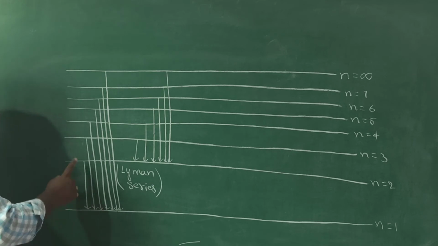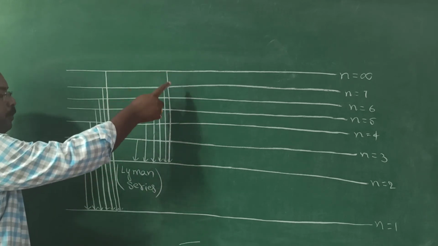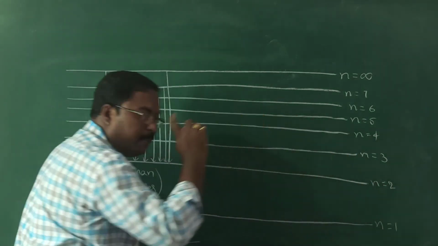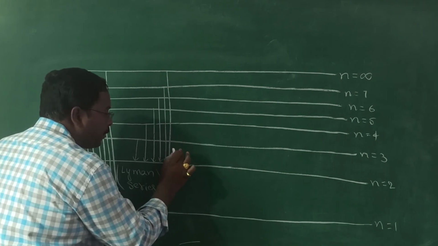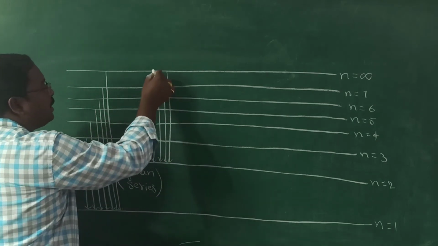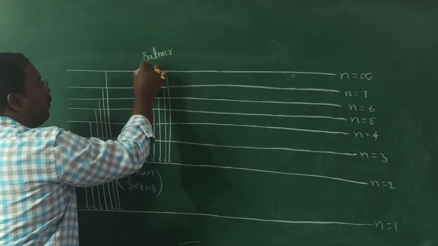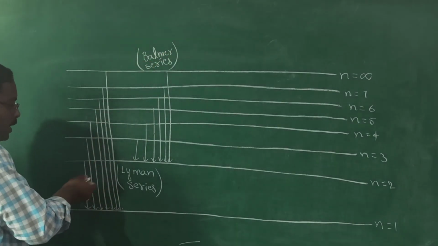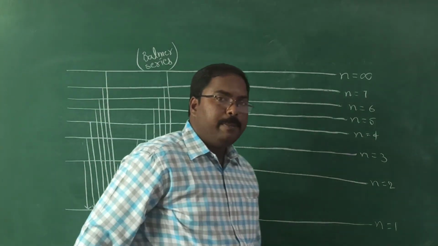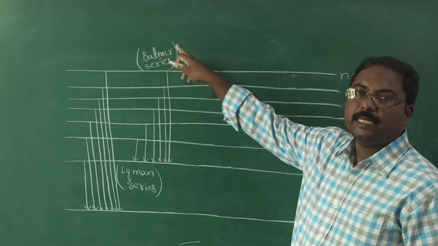In the first series, the electron jumps from any orbit to the first orbit. In this case, the electron jumps from any orbit to the second orbit. This series of lines was observed by Balmer, so these are known as the Balmer series of lines. These lines were observed by Lyman, so they are known as the Lyman series. These lines were observed by Balmer, so they are known as the Balmer series.